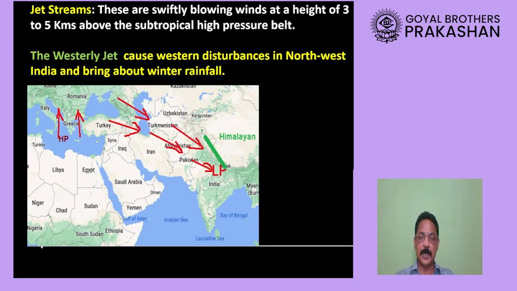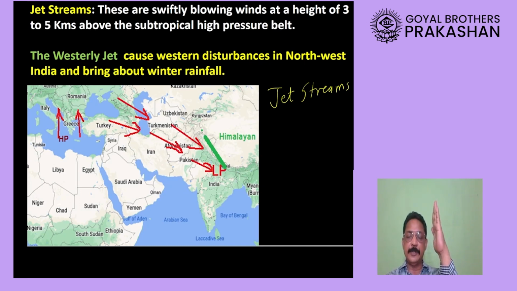Okay. Now, the next factor that plays an important role, we call them by the name jet streams. Now, what are these jet streams? Please understand that jet streams are high altitude winds. They blow at a very high altitude. Suppose this hand represents the Himalaya mountain, and my right hand is representing the wind. So winds will be moving towards India. But on the way, this very tall Himalaya mountain will be there. So these winds can be blocked.